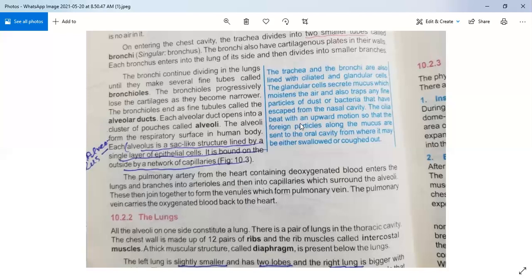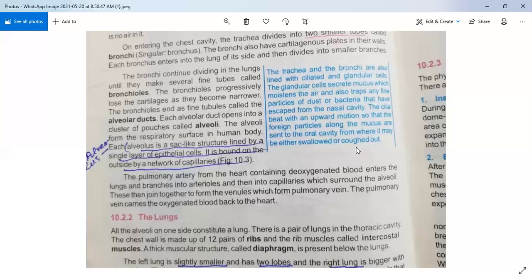The cilia beat with an upward motion so that the foreign particles along with the mucus are sent to the oral cavity, from where they may be either swallowed or coughed out. The cilia are fine hairs that always move upward, never downward. If any particle goes inside our lungs, the cilia move upward and send that particle towards our oral cavity. From there it can be swallowed or coughed out.